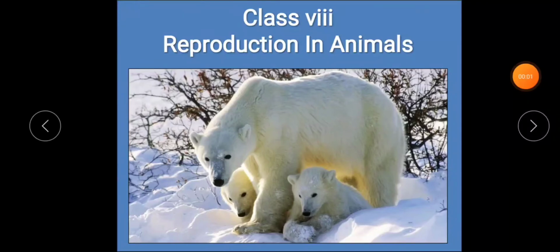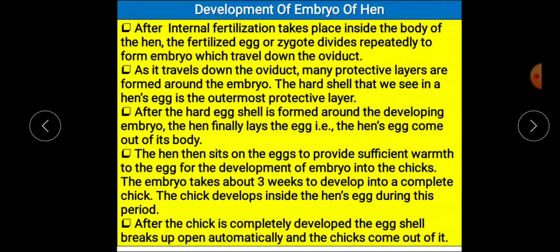Good morning, students. Today, let's see the second part of our chapter, Reproduction in Animals. First, let's discuss how the development of embryo takes place in hen.